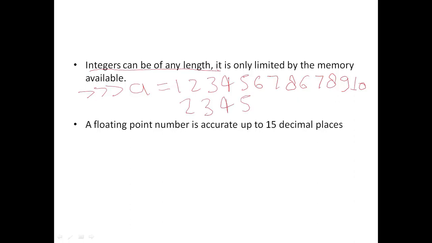This is an acceptable integer value, and that is the advantage of Python. In Python, the floating point number is accurate up to 15 decimal places, that means after the decimal point you will get up to 15 digits.